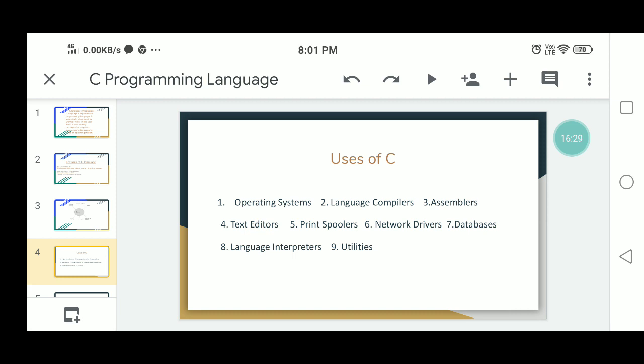The next property is portability. This is the range of computer hardware and operating system platforms on which the source code of a program can be compiled or interpreted. So your written program can be compiled by software or interpreted by software. The compiler is one software, the interpreter is another. These are the translators.